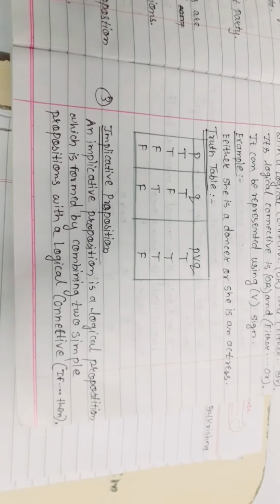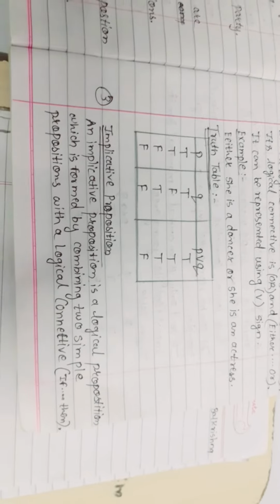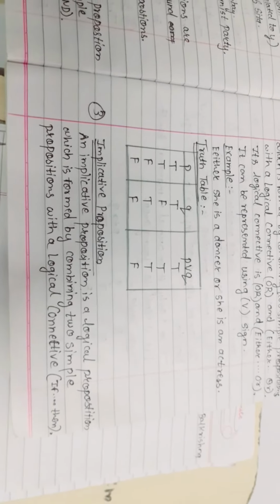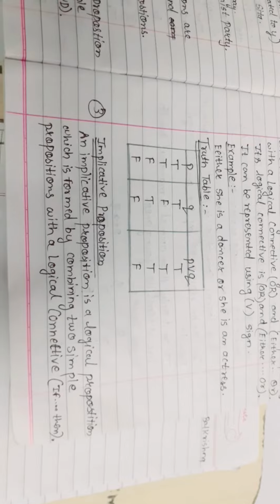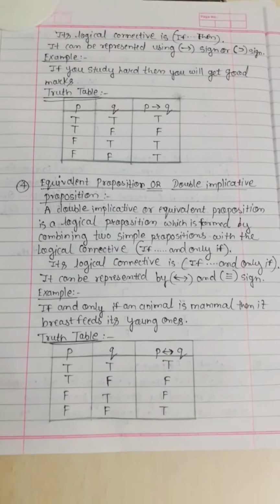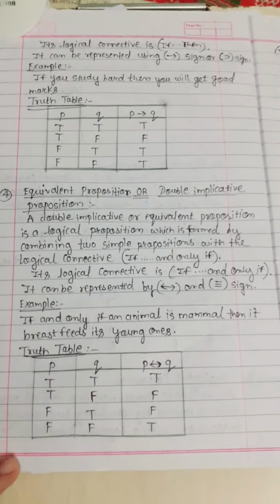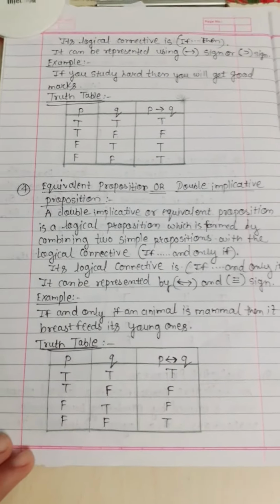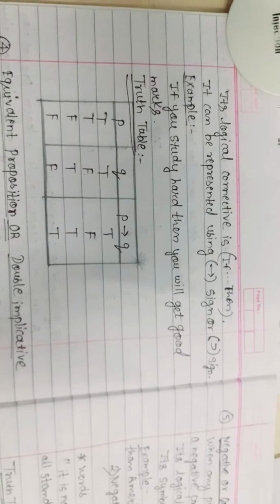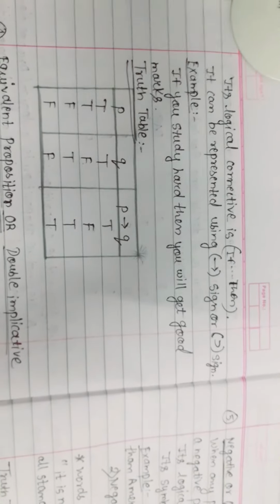Next is implicative proposition. If-then is present in the sentence, then it's an implicative proposition. Symbol and truth table.